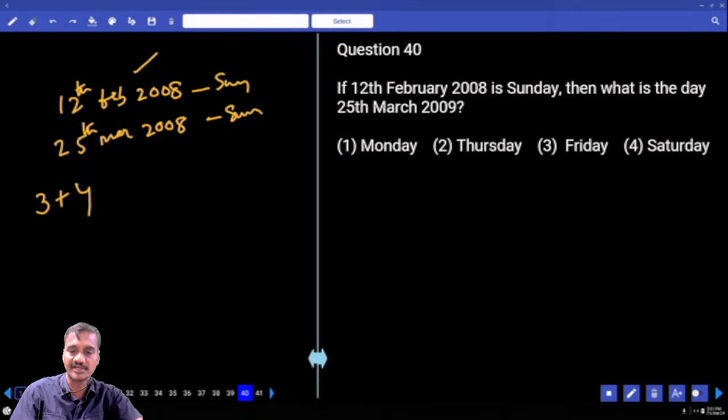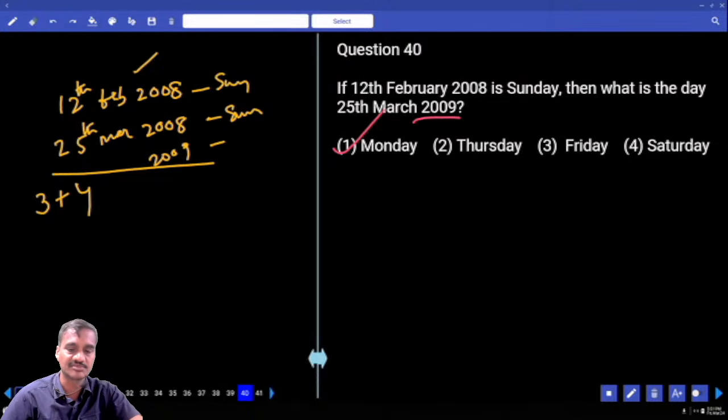Now if it is Sunday, now we need to know 2009. From 25th March 2008 to 2009 is exactly one complete year. 1 year means 1 odd day. 1 odd day after Sunday is Monday, choice 1, question number 40. Clear?